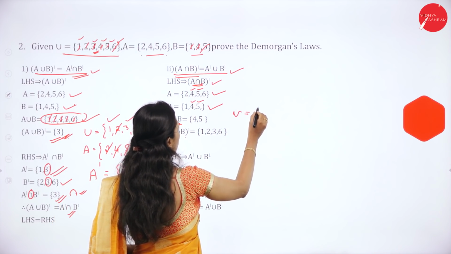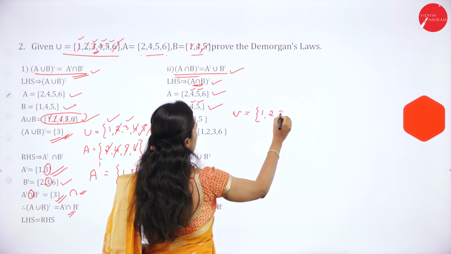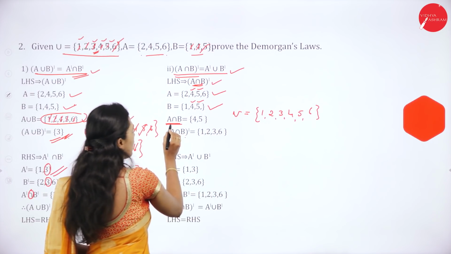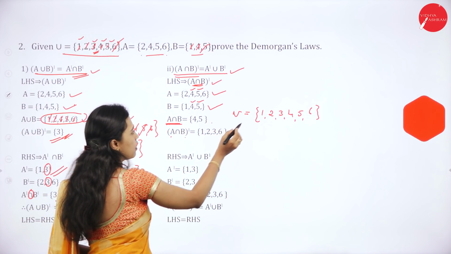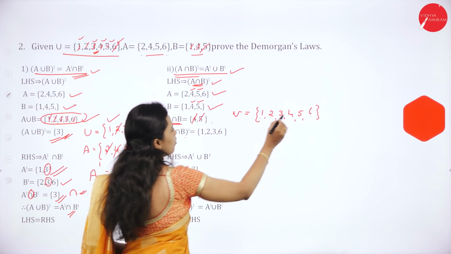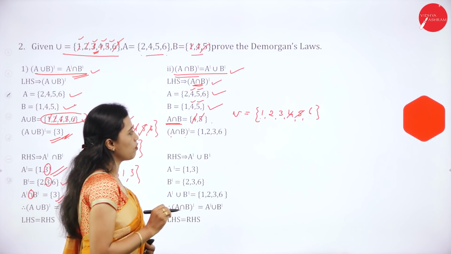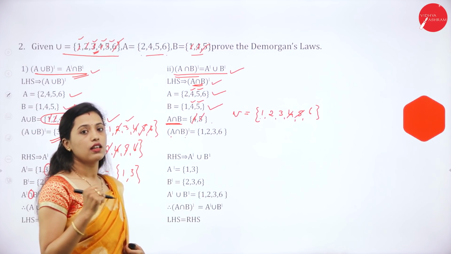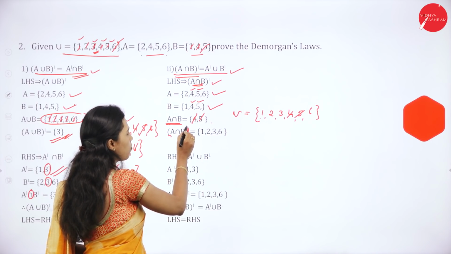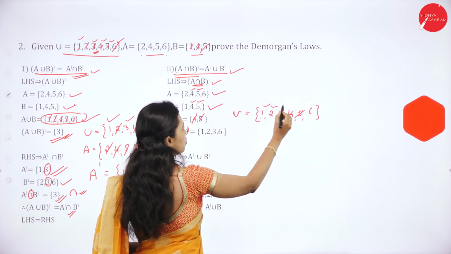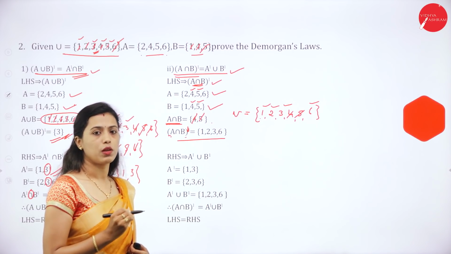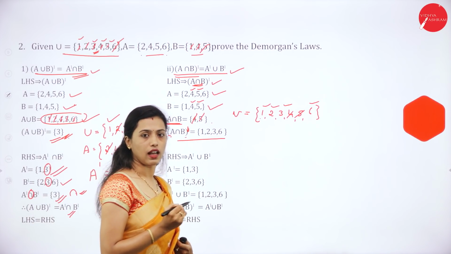So U is equal to what? 1, 2, 3, 4, 5, 6. A intersection B is 4 and 5. 4, 5 are the common elements, so we have to cancel them. Remaining in the universal set is A intersection B whole complement, that is 1, 2, 3 and 6. So A intersection B whole complement is 1, 2, 3 and 6.